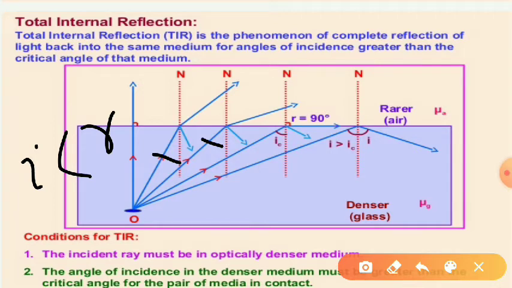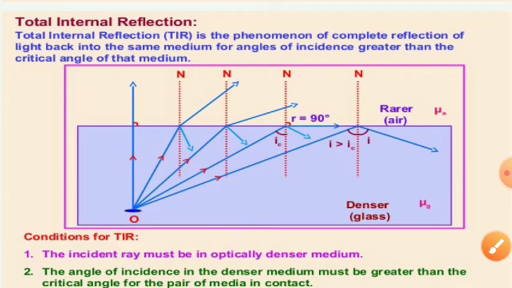For a particular angle of incidence you will find that the angle of refraction is 90 degrees, and that particular angle of incidence is known as critical angle. So critical angle is that angle of incidence in denser medium for which the angle of refraction is 90 degrees, or we may say that critical angle is that angle of incidence for which the refracted ray just goes along the surface separating the two media.